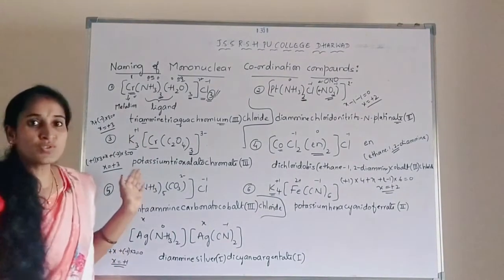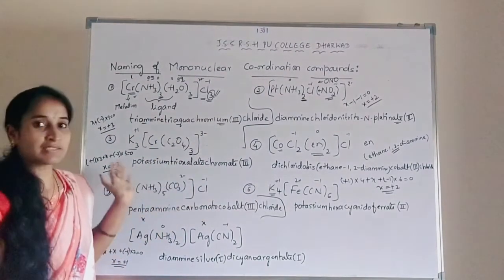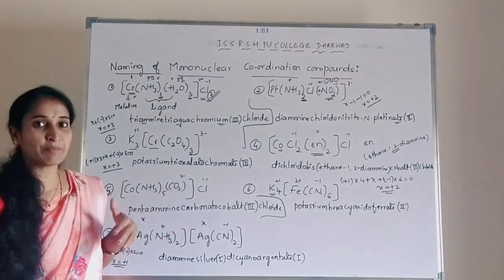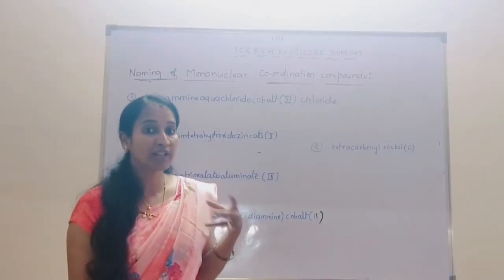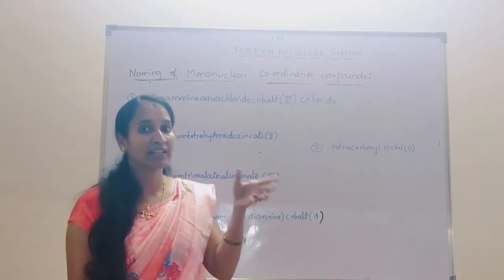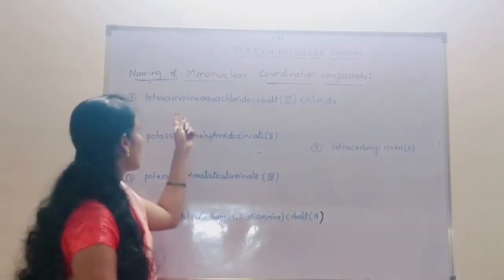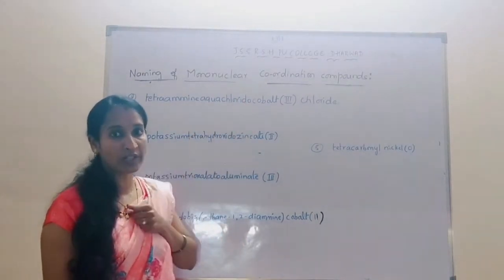So these are the rules to name a coordination compound. So I have explained many examples. You can take any example for practice from the text. Now I will explain how to write the formula for a particular coordination compound when the name is given. Okay. So the name they have given, we have to write the formula of that particular coordination compound.